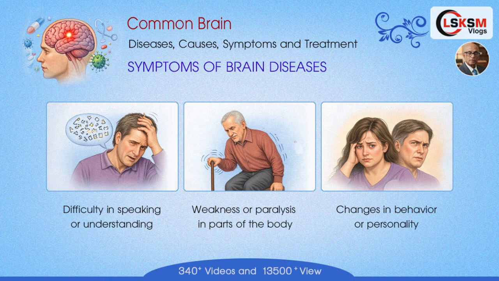Difficulty in speaking or understanding, trouble forming words or understanding speech shows brain involvement. Weakness or paralysis, loss of strength or movement in body parts suggests nerve or brain damage. Changes in behavior or personality, unusual mood, attitude, or behavior changes may be linked to brain disorders. Early symptoms should never be ignored.